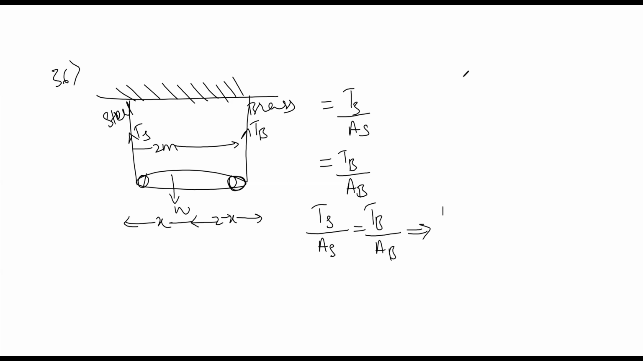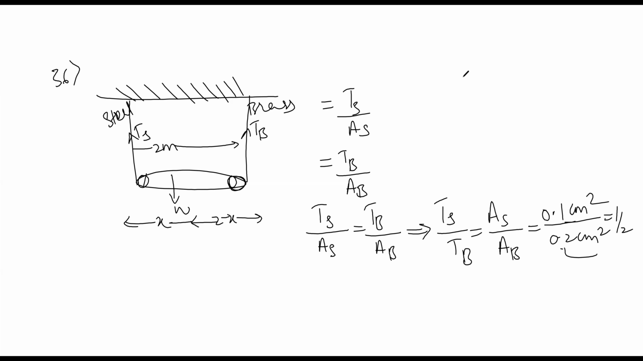How can we write this? TS divided by TB, that is tension, is equal to AS divided by AB. So just substitute the known values. Then if you simplify this, we get this as half. Let us consider this as equation 1.